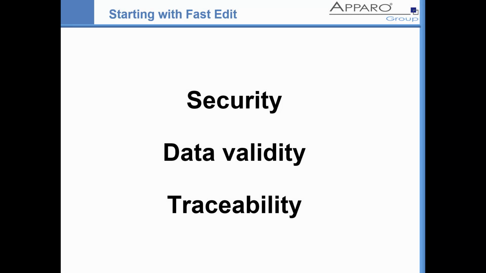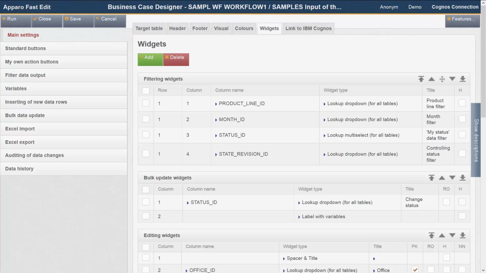In the following section, we deal with questions about security, data validity, and traceability. The security question is actually always: who's allowed to see which data, or is allowed to enter, change, or delete? The question of traceability is: who has changed what, and when, in which way? The data validation process asks: what kind of data is allowed and what data has to be rejected as false?